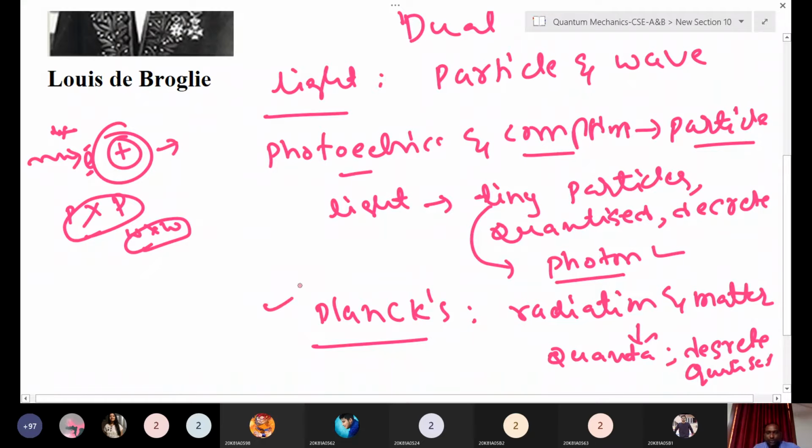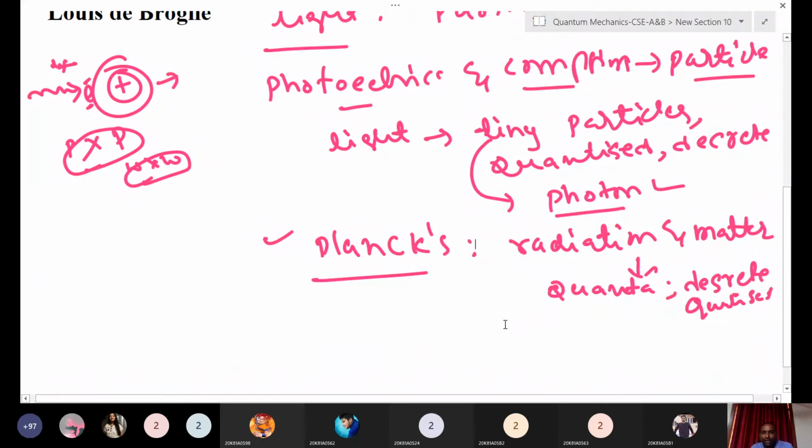When radiation interacts with matter, it releases energy in the form of discrete amounts. These discrete amounts are called quanta, in the form of n h nu.